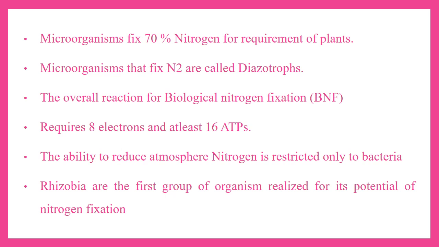It requires 8 electrons and at least 16 ATPs for the synthesis. The ability to reduce the atmospheric nitrogen is restricted only to the bacteria. The root nodule association was the first recognized and has the ability to fix the atmospheric nitrogen. Rhizobia are the first group of organisms which are realized for its potential of nitrogen fixation.